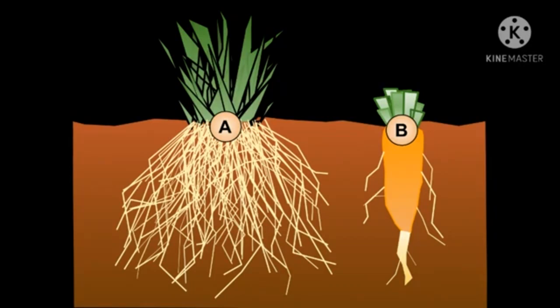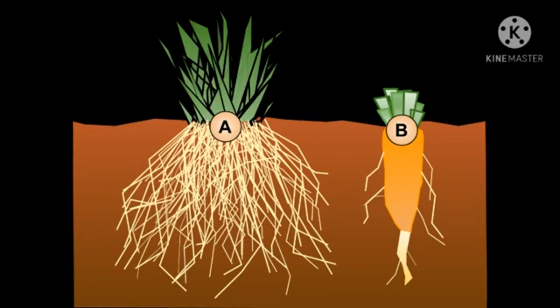Roots prevent soil erosion. Roots hold the soil together and save it from being blown off by strong wind or washed away by flowing water.